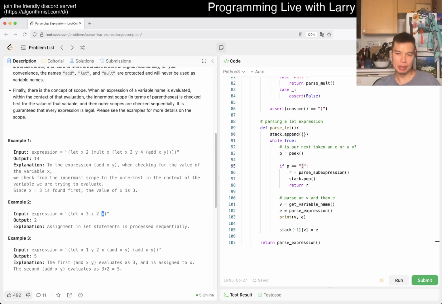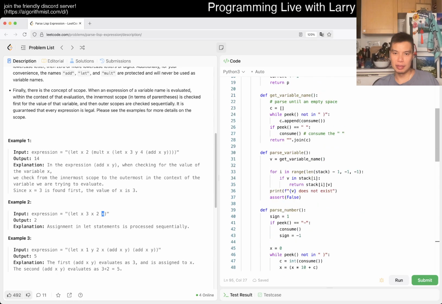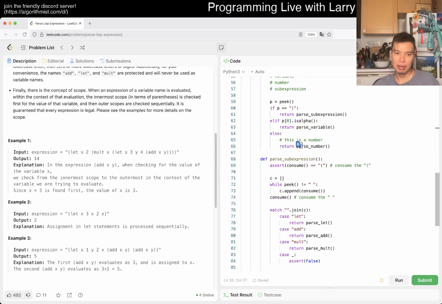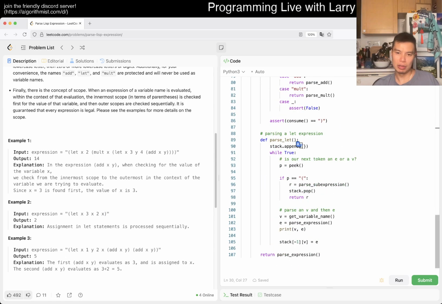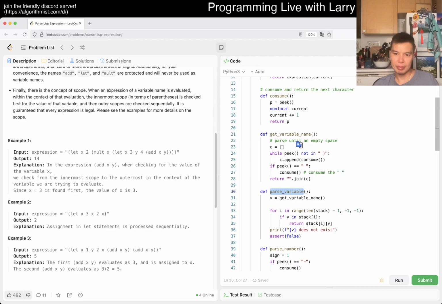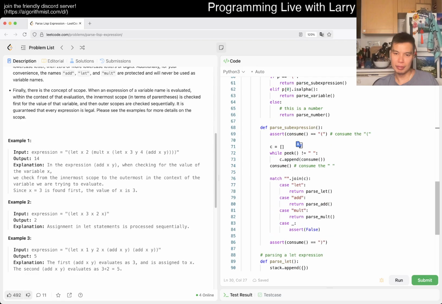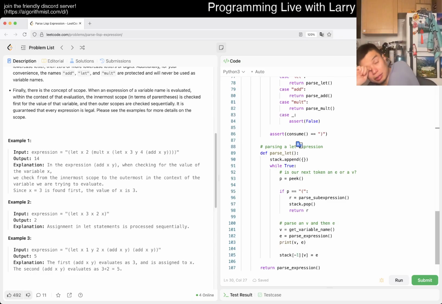Because this could be a variable name. If it is a variable, or it could be a variable name, but if it's a variable name, you don't know whether you should parse the variable so that you can return it, or you don't know if you should parse the variable, or it is setting up just getting the variable name so you could parse the expression afterwards. I think that is the tricky part.